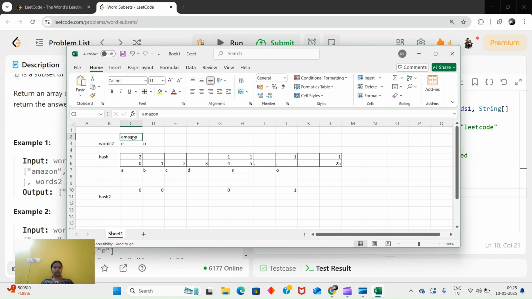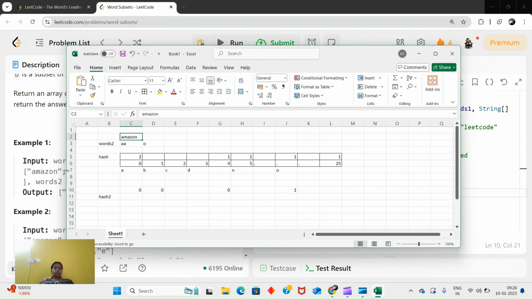So here I'll take A only, I'll take AA. So A is a subset of this. So we will add this Amazon into our answer. I am taking words 2 here different than before, for better understanding. So this is the next approach.